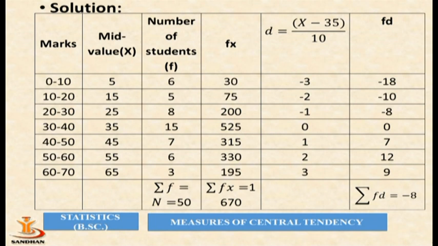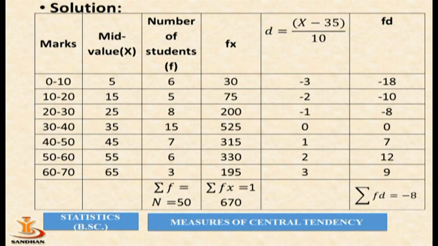Now to find the value of d, we use the formula d equal to x minus a by h, where a is 35, which is the mid value of x. We can take a as any arbitrary value, but in general we consider the mid value of x as a.